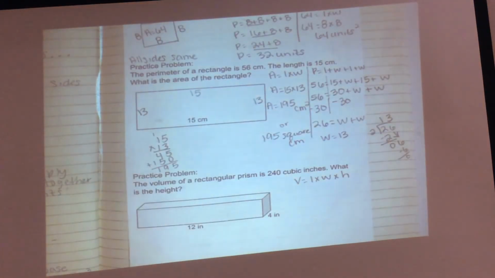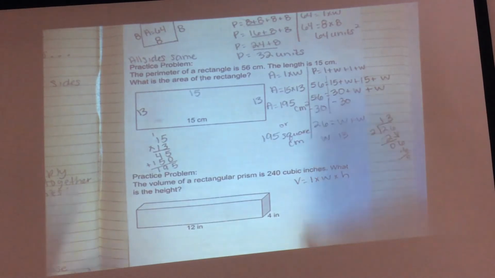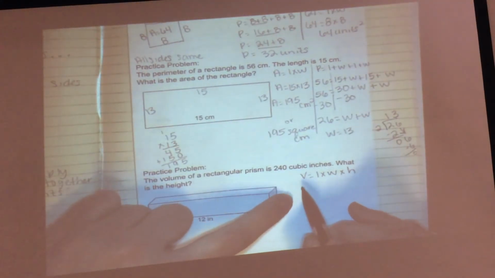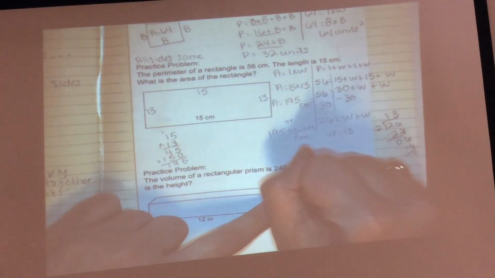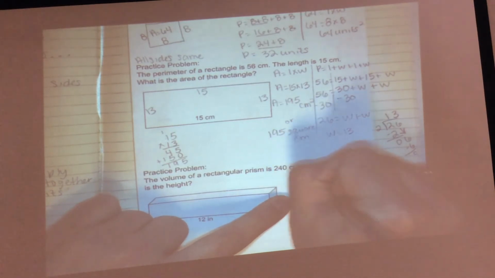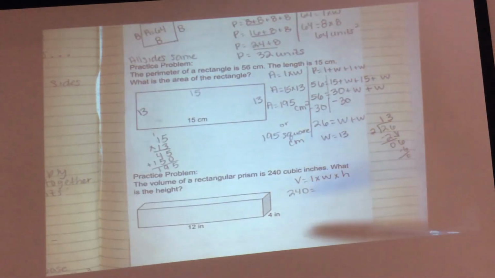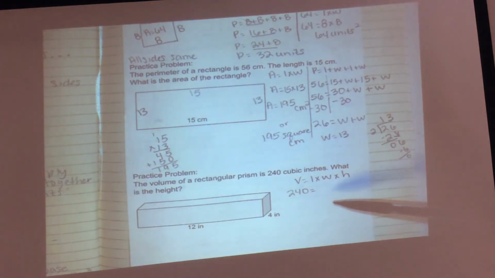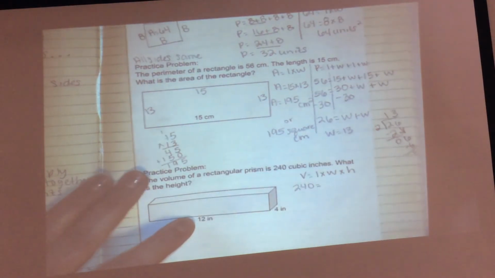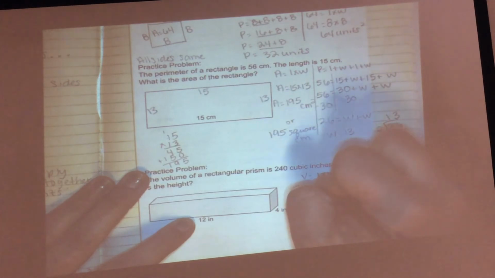Okay. Do I know what my volume is? Read the problem, please. The volume of a rectangular prism is 240. So on this next row, instead of writing V, I'm plugging in what I know the volume is. In my picture, do I know what length is? Yes, 12. So instead of writing L, I'm going to write 12.